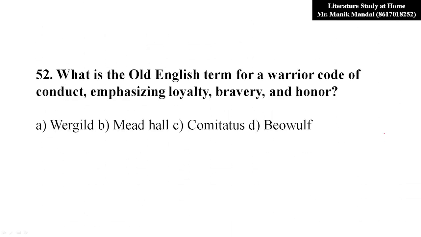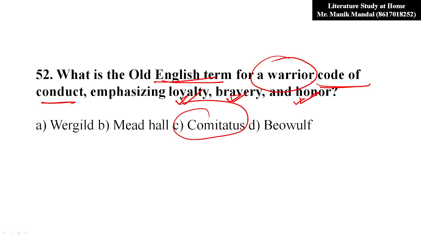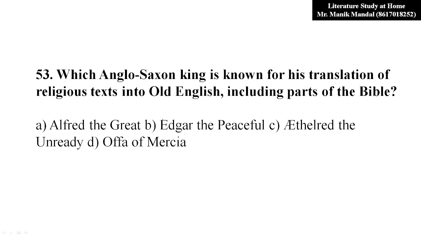Now, what is the Old English term for a warrior code of conduct emphasizing loyalty, bravery, and honor? What kind of term can be applied for such a warrior? And that is obviously comitatus. Comitatus. Now, question number 53. Which Anglo-Saxon king is known for his translation of religious text into Old English, including parts of the Bible too?